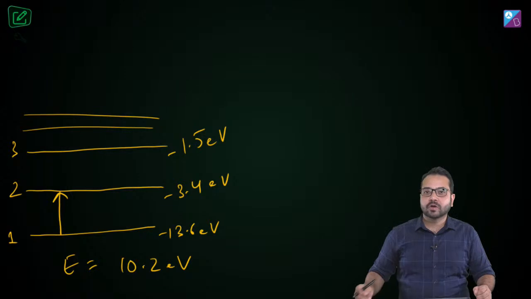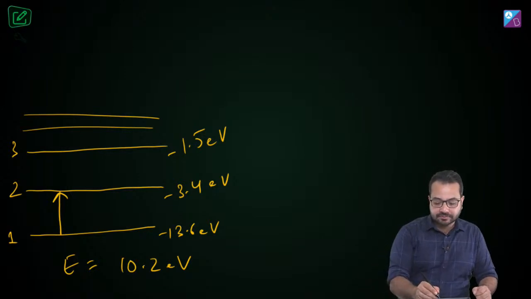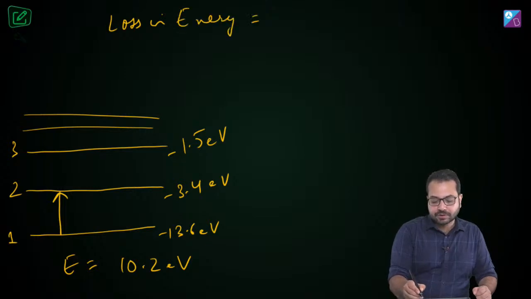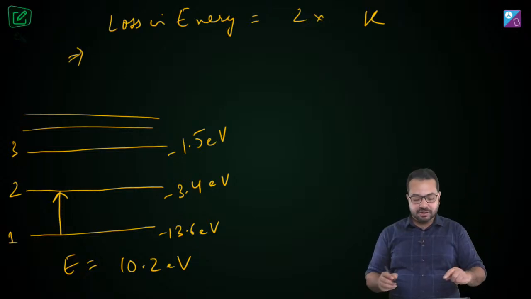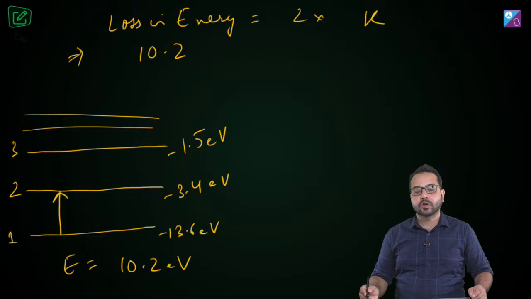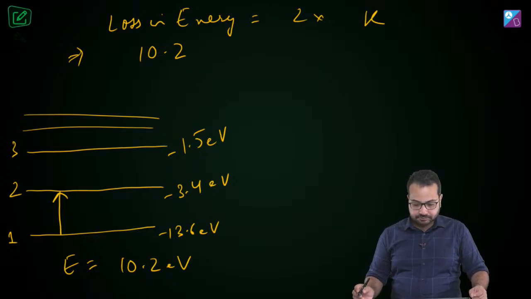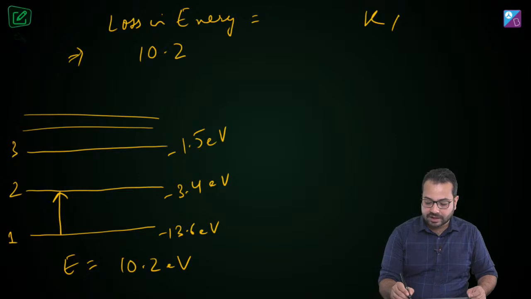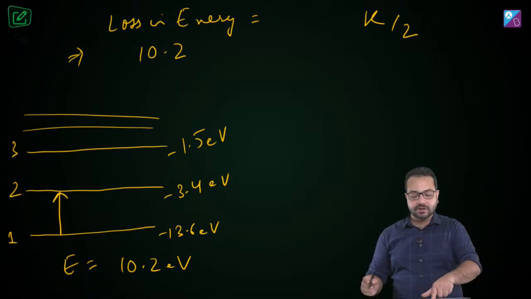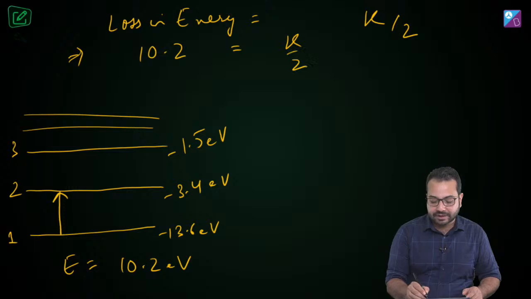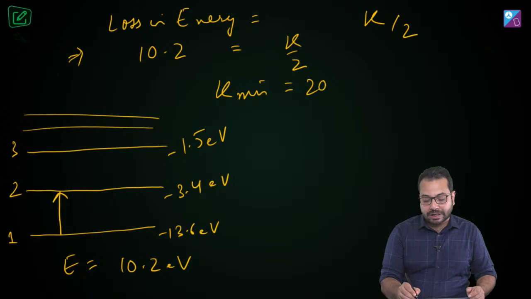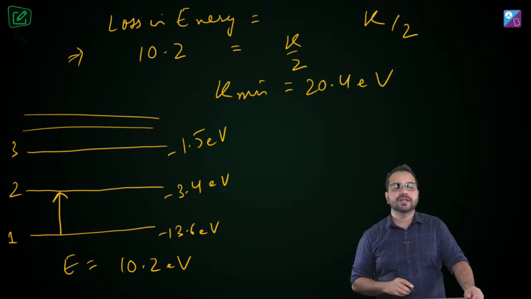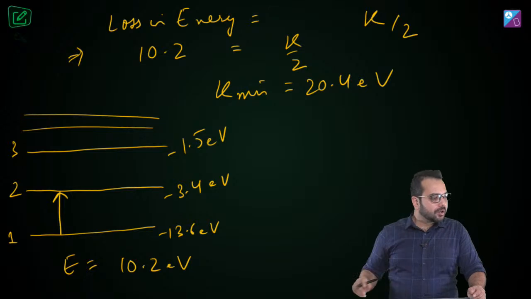So what was the loss in energy? The loss in energy was equal to K by 2, where K is the kinetic energy of the neutron. I'm sorry, I misspoke earlier. And the minimum loss in energy is 10.2 electron volt. So K by 2 is equal to 10.2, which means the minimum value of kinetic energy of the neutron should be 20.4 electron volt. Is that clear?